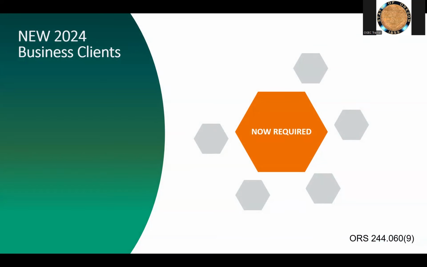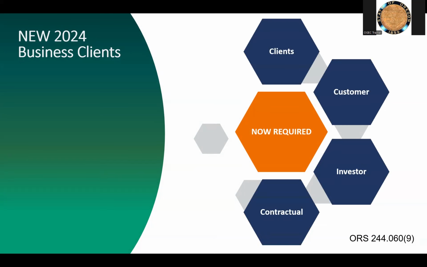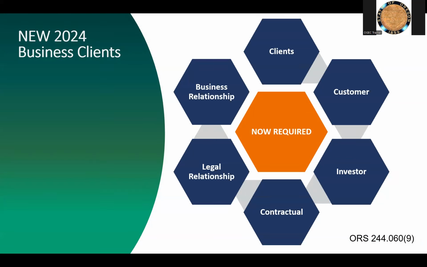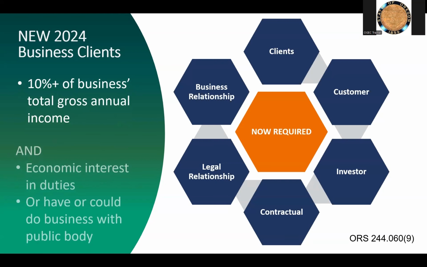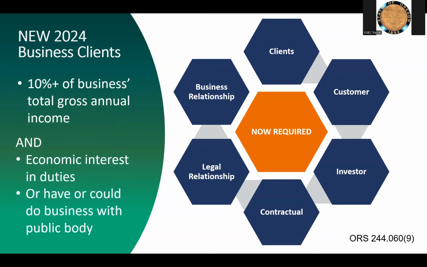New in 2024, listing the clients of businesses. SEI filers that list a business in questions 1A or 1B must also include any client, customer, investor, or any other entity with whom the business has a legal, contractual, or otherwise business relationship, if they have contributed 10% or more of the business's total gross annual income, and they have a legislative or administrative interest in your public official position, meaning the client has an economic interest in your actions, decisions, and votes that you make while you are in the role of a public official.